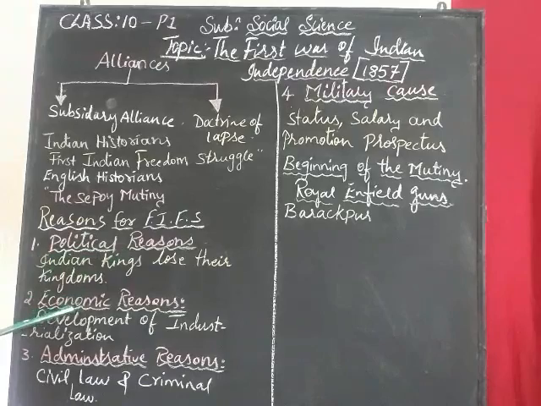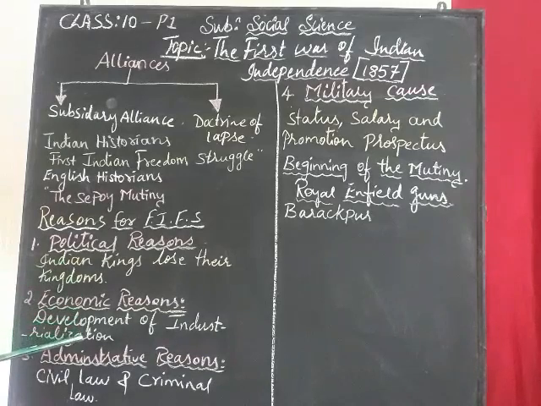The second is the economic reason. What is this economic reason? They brought changes called the development of industrialization. They introduced industries and that affected the Indian market. Our Indian people did not have knowledge of industries and machines, which were being introduced in England.